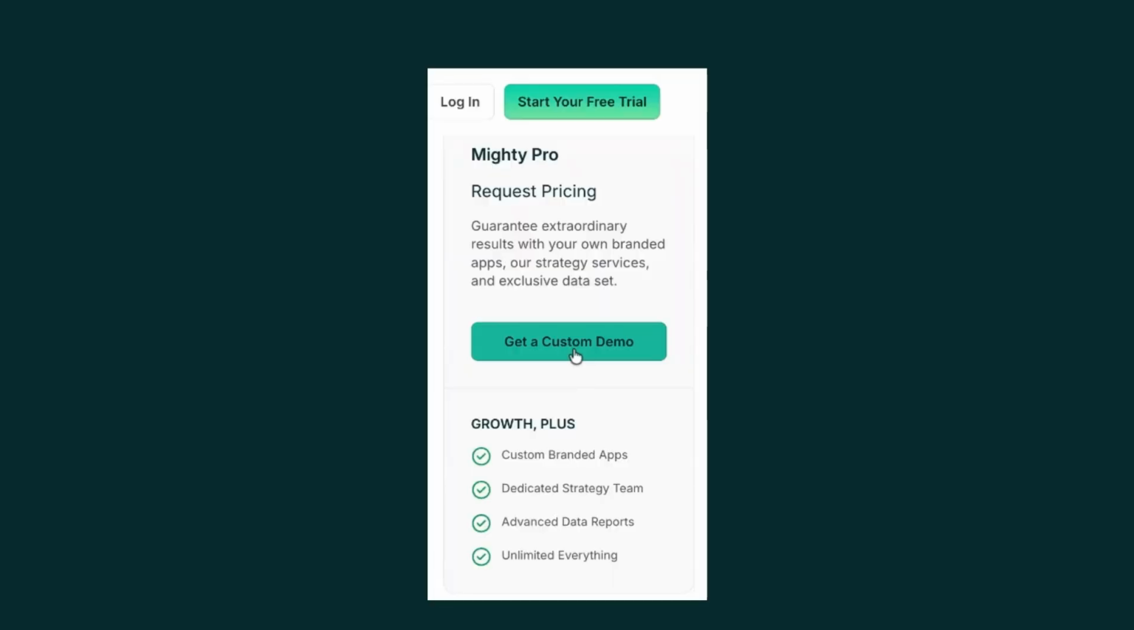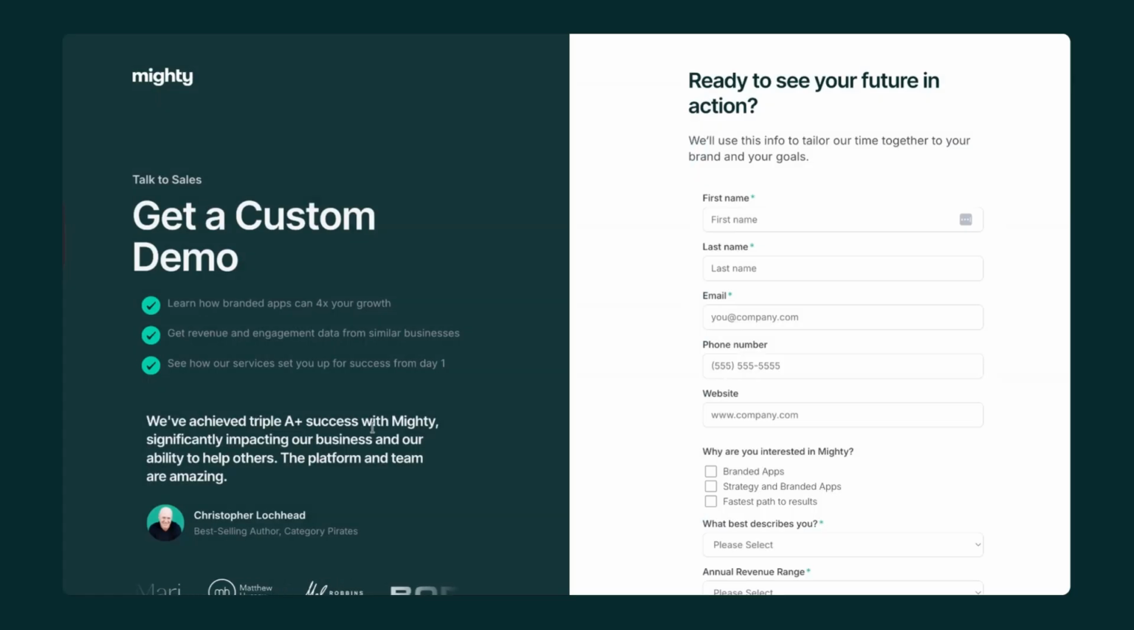Now, we have also got our incredible Mighty Pro offer. If you want to launch your own custom branded app and have our team do all the heavy lifting when it comes to building that app, Mighty Pro is a good fit for you. Go ahead and sign up for a call if you want to learn more.